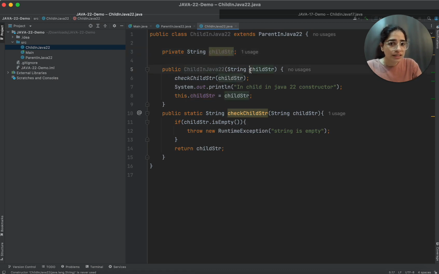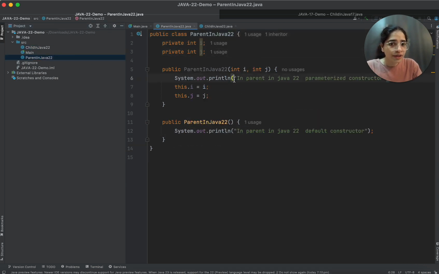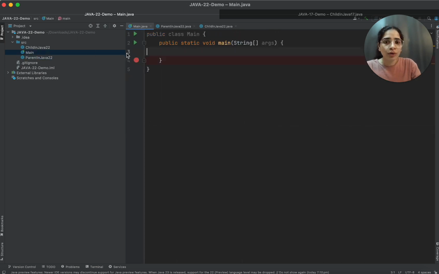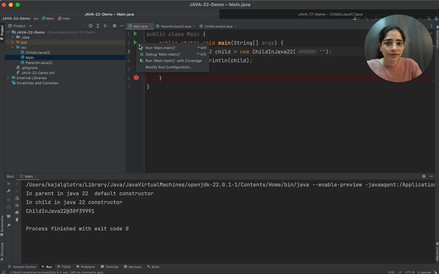I am passing this child string in my constructor of child, and then I have this static method in which I am checking whether my string is empty or not. If the string is empty, I throw an exception, and if it is not, I return it as it is. In the parent class, I have printed statements as well. I'll go into main, create an object of child in Java 22, pass this blank string and run it.